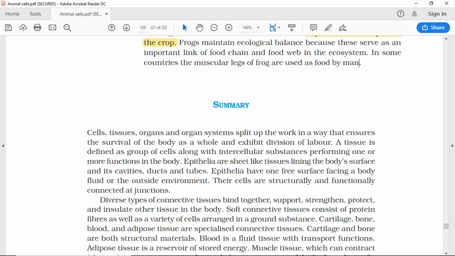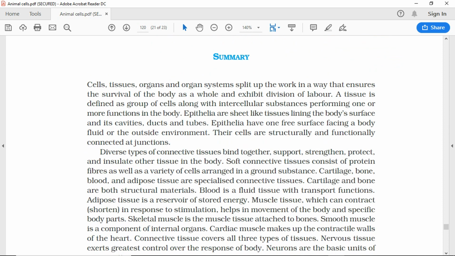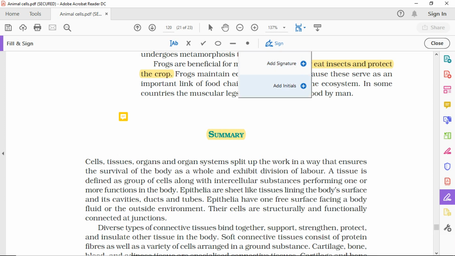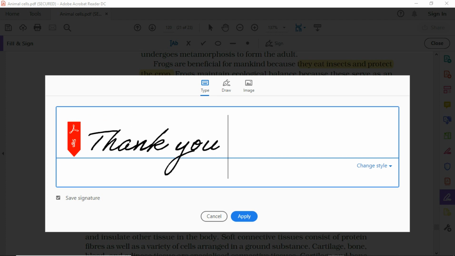Summary: cells, tissues, organs, and organ systems split up the work in a way that ensures the survival of the body as a whole and exhibit division of labor. A tissue is defined as group of cells along with intercellular substances performing one or more functions in the body. Epithelia are sheet-like tissues lining the body's surface and its cavities, ducts, and tubes. Epithelia have one free surface facing a body fluid or the outside environment. Their cells are structurally and functionally connected at junctions.